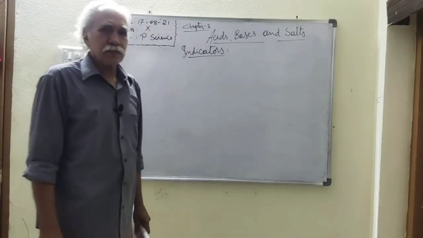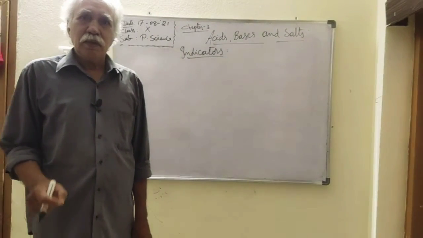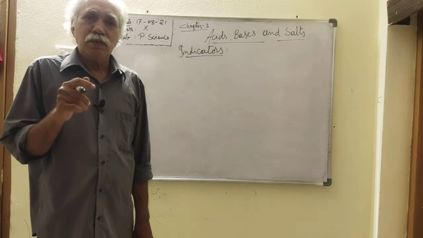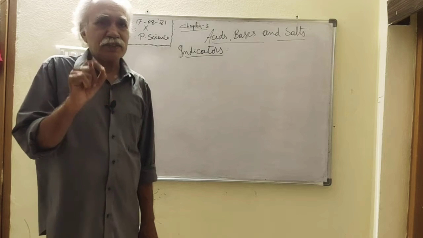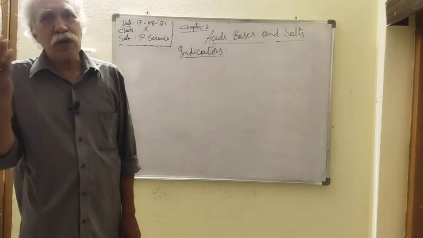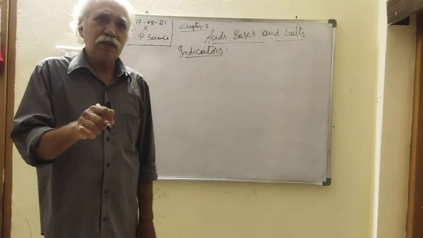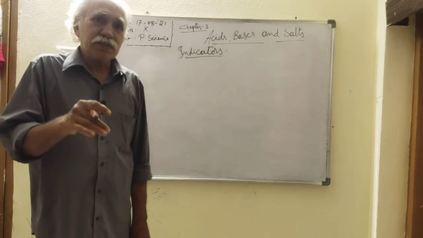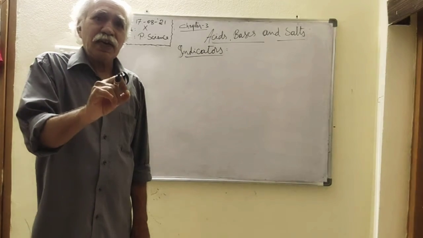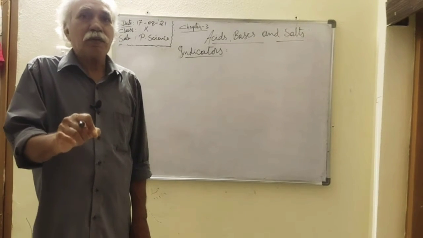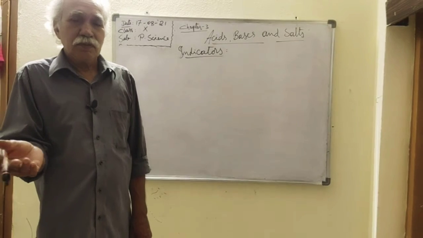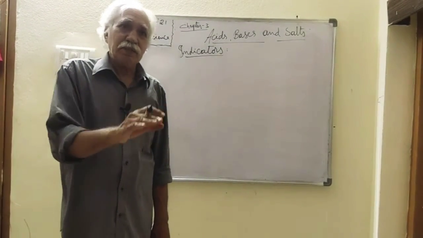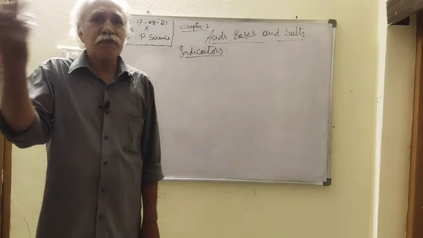Indicators means a chemical substance which is a weak organic acid or a weak organic base. Its ions have one color and its molecules have another color. So what are we following? An indicator is nothing but a weak acid, or maybe a weak base. Organic weak acid, organic weak base.